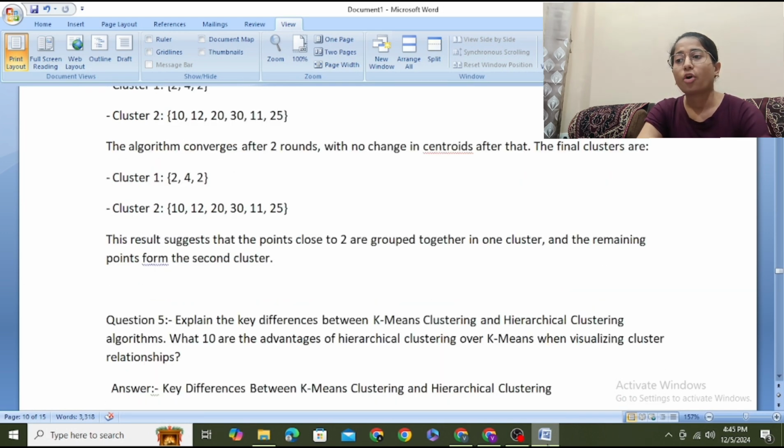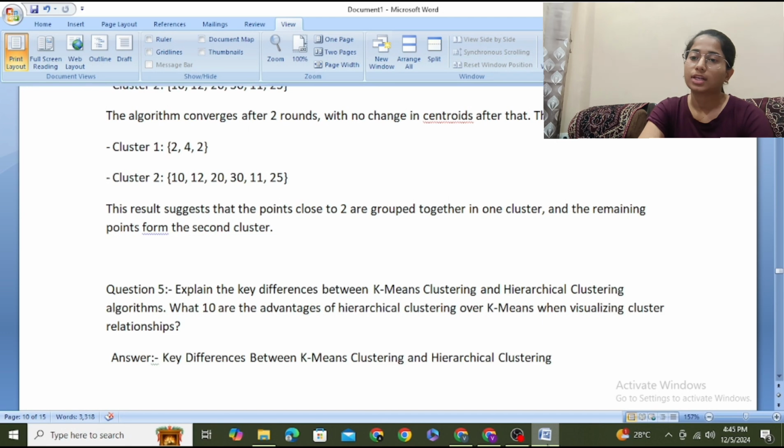This result suggests that the points close to 2 are grouped together in one cluster, and the remaining points from the second cluster. Basically, what we have done is grouping of these points according to the nearest distance.